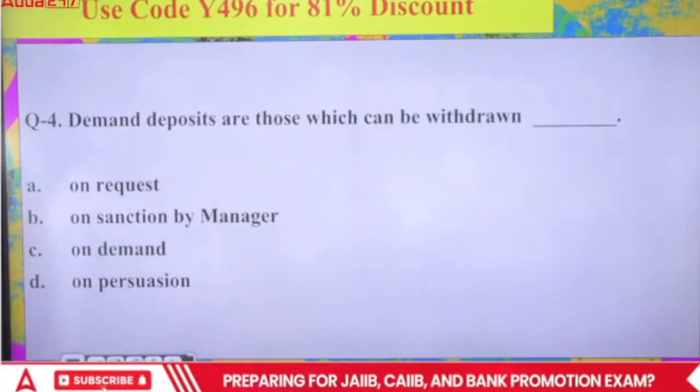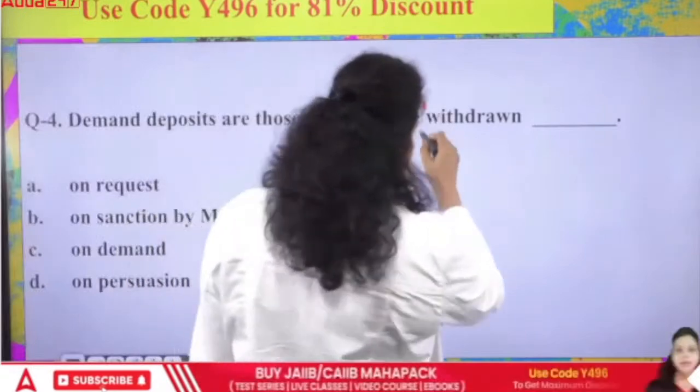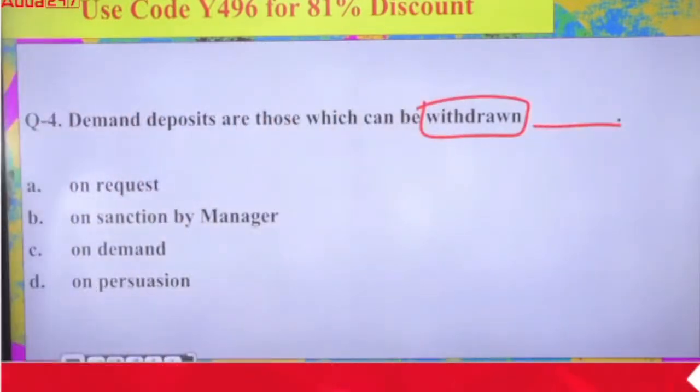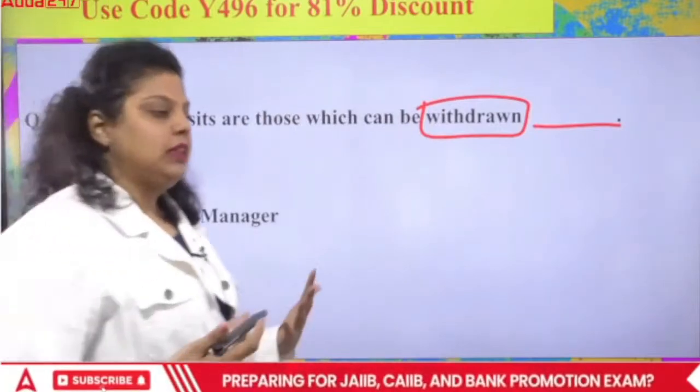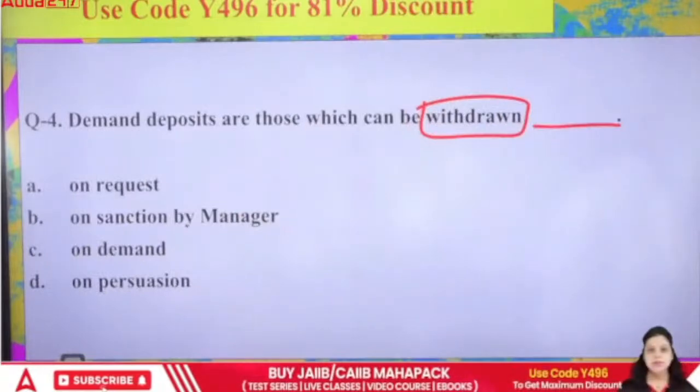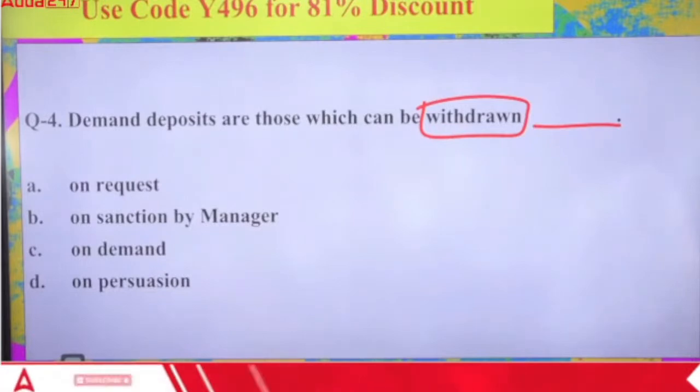Next, demand deposits are those which can be withdrawn dash. So when will it be allowed by the bank to the customer that they can withdraw their money in case of demand deposit? First, on request; second, on sanction by manager; third, on demand; or fourth, on persuasion.